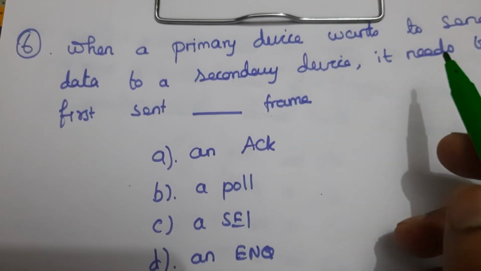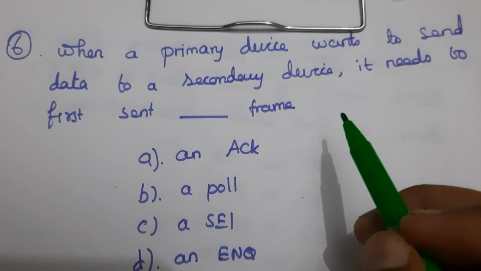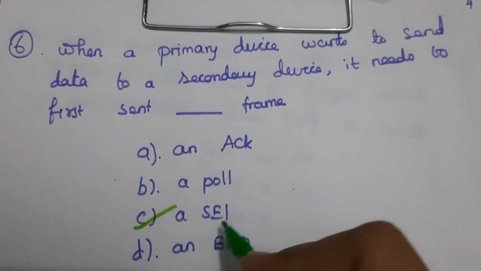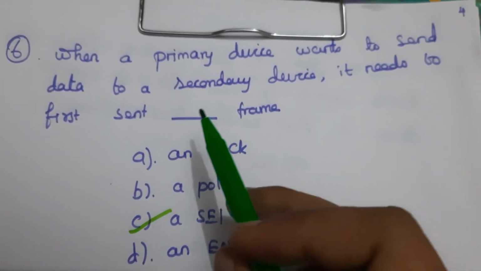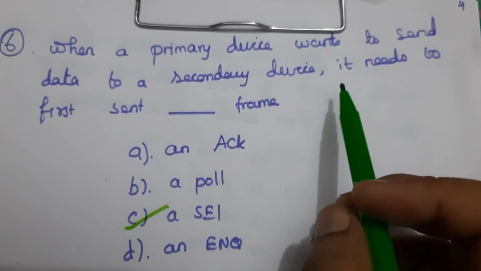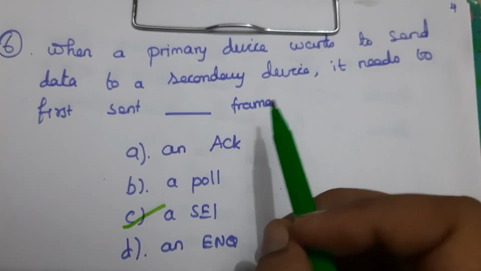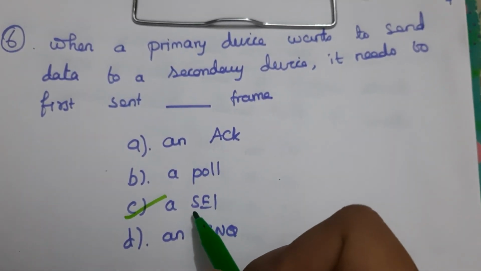When a primary device wants to send data to a secondary device, it needs to first send a select frame. So here the answer is C. This SEL frame represents that data is forthcoming to the secondary device. So the primary device sends a select to that secondary device. So here the answer is C, SEL.